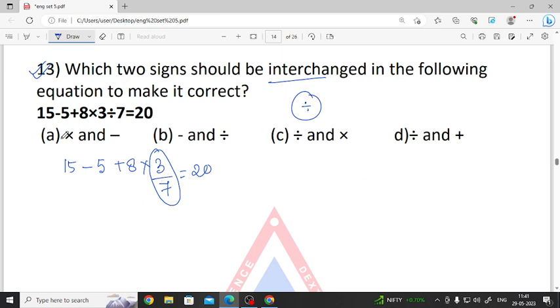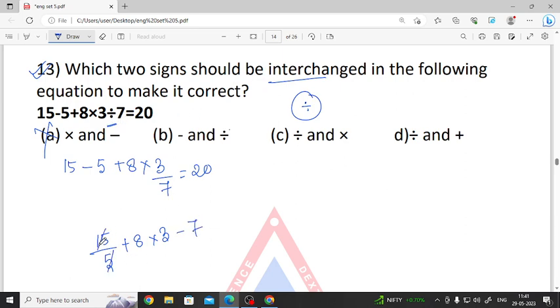You can see multiply and minus is not related because we cannot divide 3 by 7. So option A is incorrect. Let's see option B. What is given? Minus and divide. So if we go with 15, the minus sign changes to divide, then plus 8 times 3, and the divide sign should be changed to minus, that is 7.